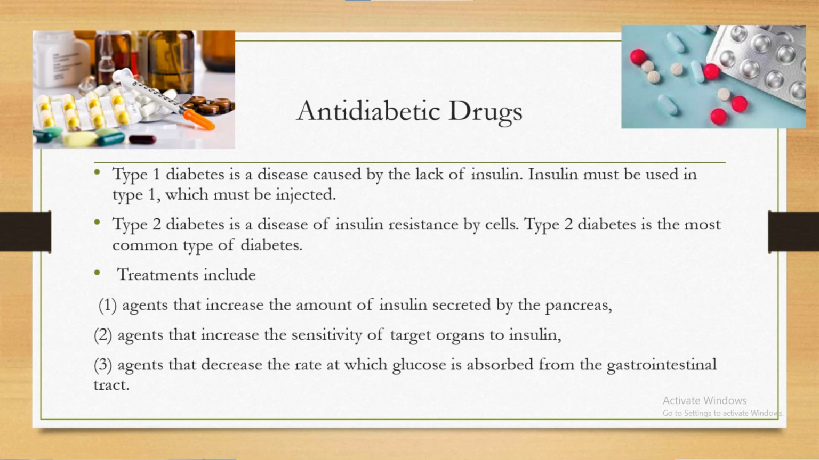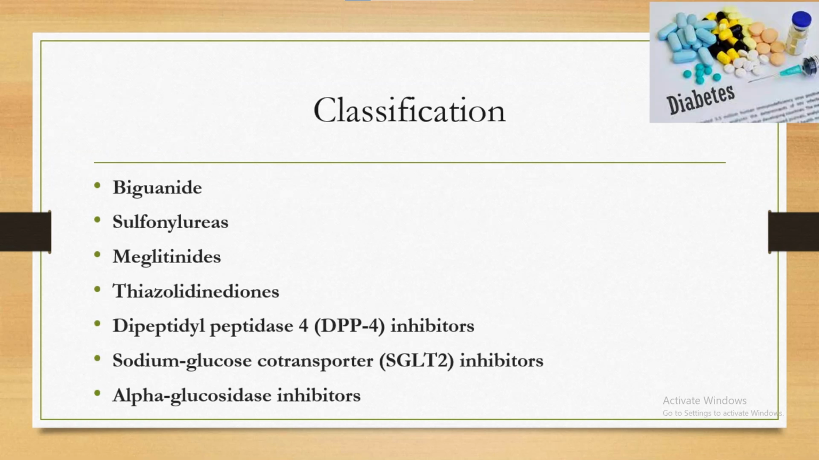Treatments include: 1. Agents that increase the amount of insulin secreted by the pancreas. 2. Agents that increase the sensitivity of target organs to insulin. 3. Agents that decrease the rate at which glucose is absorbed from the gastrointestinal tract. Classification: biguanides, sulfonylureas, meglitinides, thiazolidinediones, dipeptidyl peptidase 4 (DPP4) inhibitors, sodium glucose cotransporter (SGLT2) inhibitors, alpha glucosidase inhibitors.